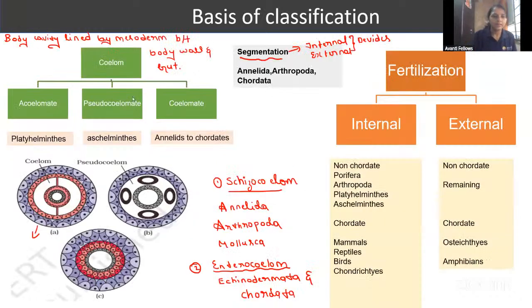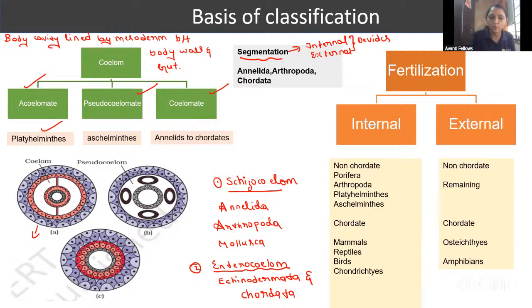Okay, fine. Then coming to the coelom, guys. What do you mean by coelom? That is a body cavity lined by the mesoderm between the body wall and the gut. It is called the coelom, right? In the coelom, there are three types: acoelomate, pseudocoelomate, and coelomate. It's very, very important, guys. You have to remember the examples. Till the Platyhelminthes, animals are acoelomate. Remember, till the Platyhelminthes is acoelomate.